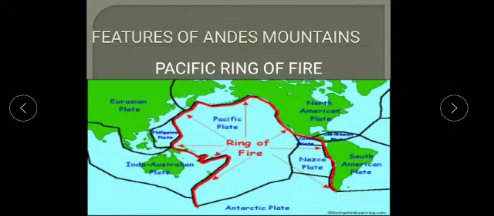Pacific Ring of Fire means the Circum-Pacific Belt, a path along the Pacific Ocean which is characterized by active volcanoes and frequent earthquakes. The majority of earthquakes and volcanoes take place along the Ring of Fire.